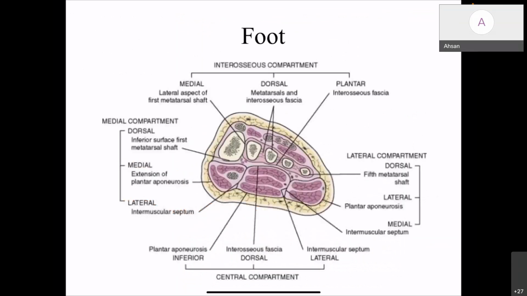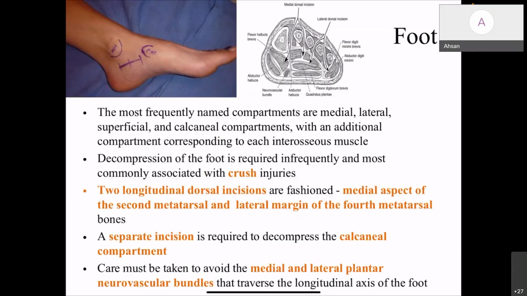In the foot, there are 9 compartments. You can release these 9 compartments by 2 longitudinal dorsal incisions, in the medial aspect of the second metatarsal and the lateral aspect of the fourth metatarsal, which will release almost all compartments.